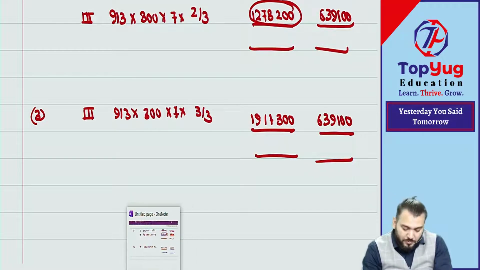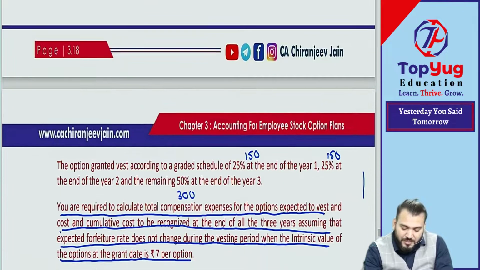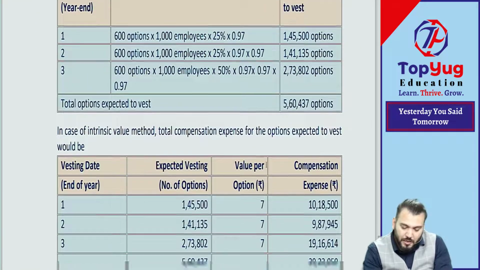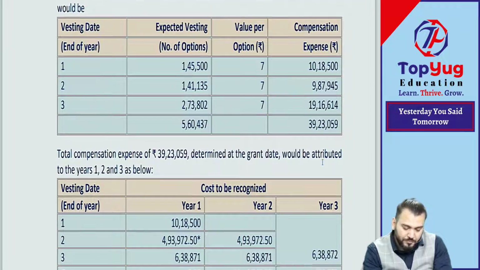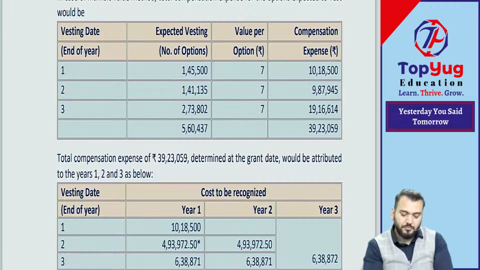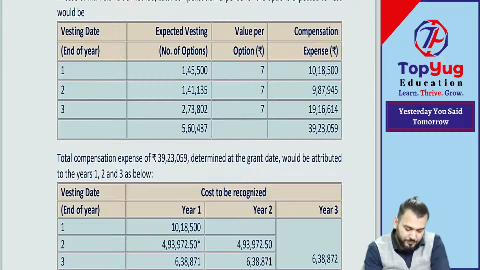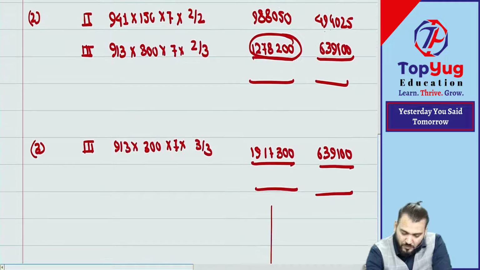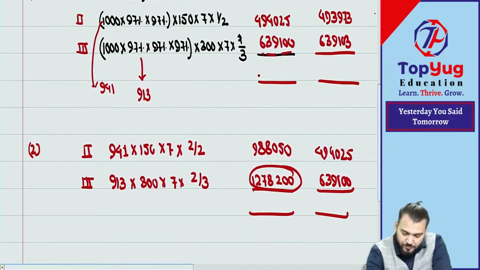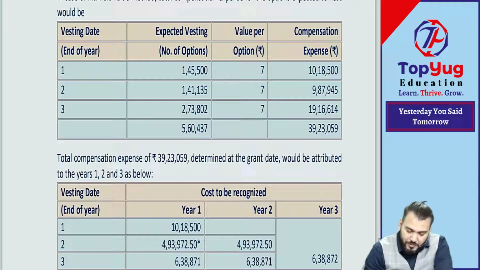If you check with the answer whether the same is matching, the amount is matching. First year is 10 lakh 18,500. What is the total of these three? Okay, they have given this only, 10 lakh 18,500. Then second year it is 9 lakh.